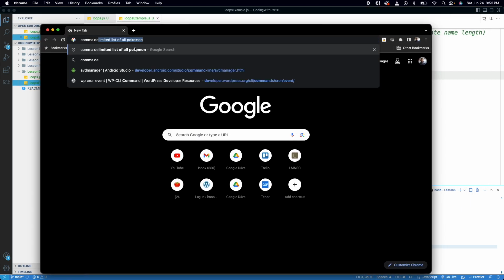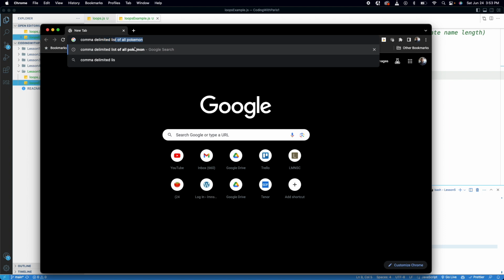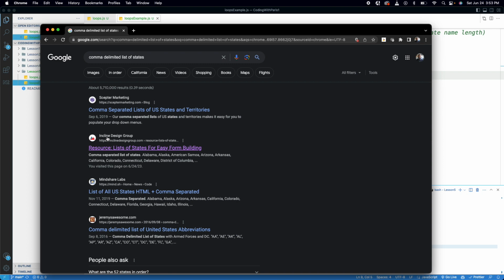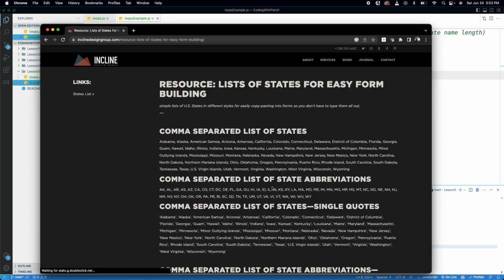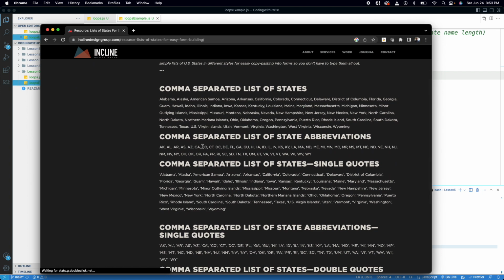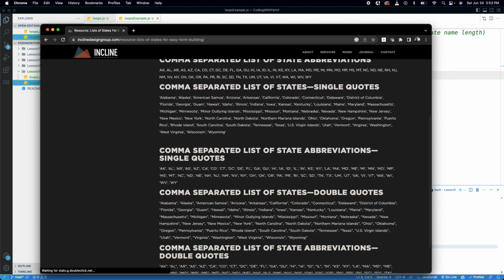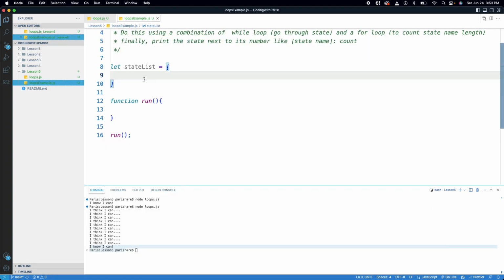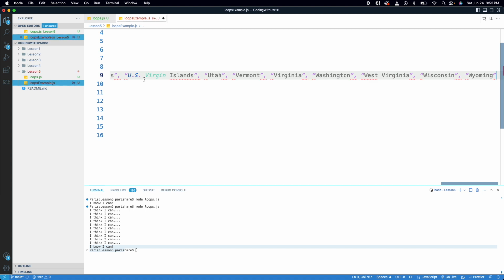and Google list of states. And you'll see here that this purple link is the one that I visited before. You'll find here a list of states, and we want actually the ones that are surrounded by quotes, because that is the condition under which you can put strings inside of an array, which is what we're going to work on. Okay, so we're going to grab this one. You can grab either the single quote or the double quote here and paste it inside of your array.